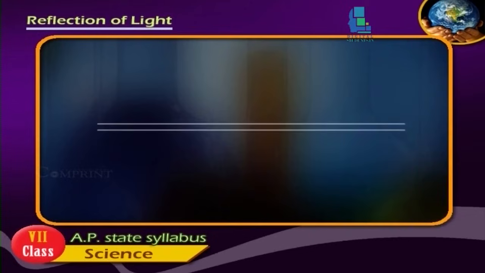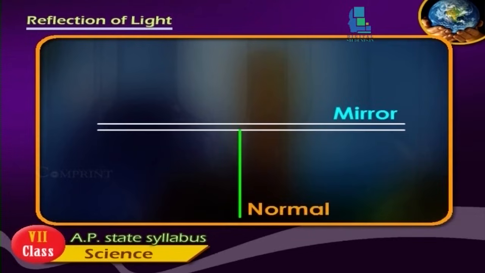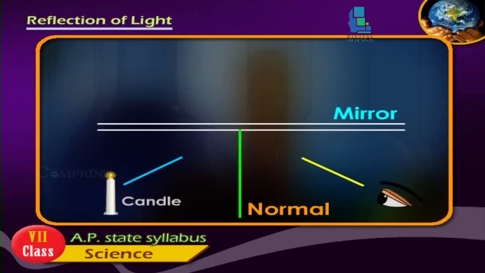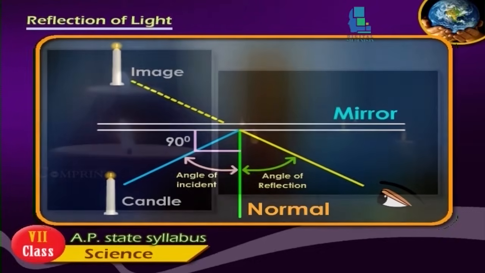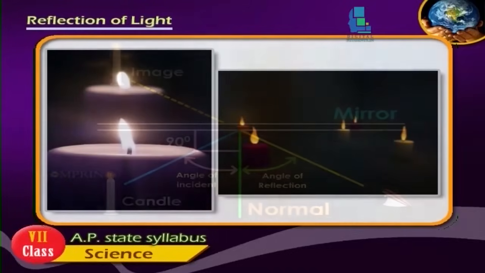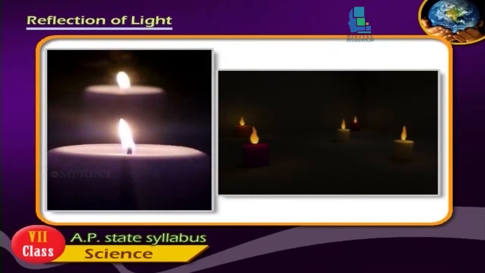Laws of reflection. The ray of light from the candle is reflected at the mirror and bounces off at the same angle as it comes to the mirror. Our eye does not know that the light has been reflected. Our eye sees the object in the mirror and feels that light is coming from that candle, which seems to be behind the mirror. In this way, we can see an image of the candle.